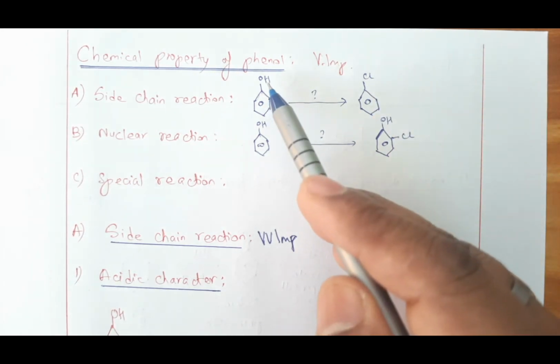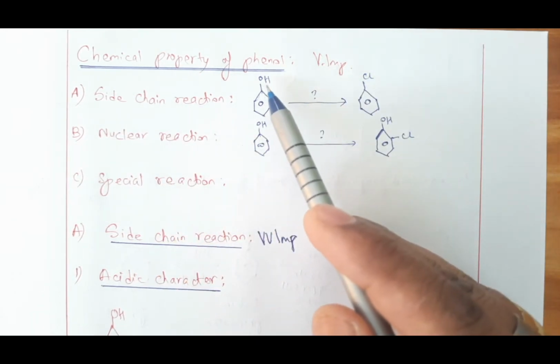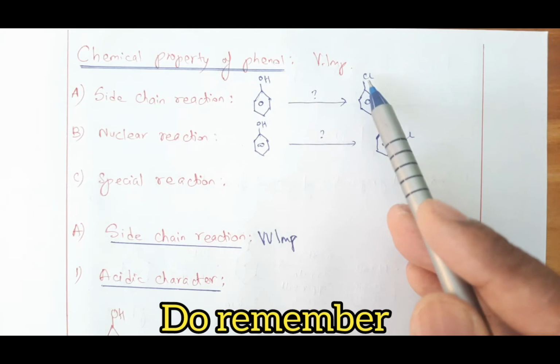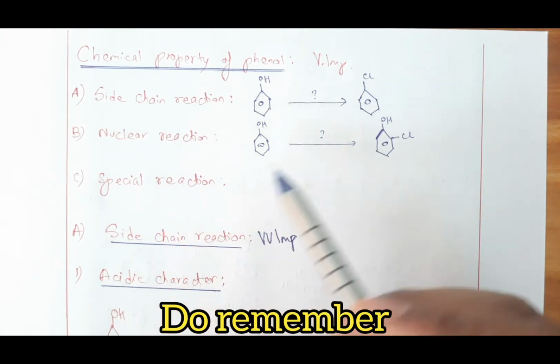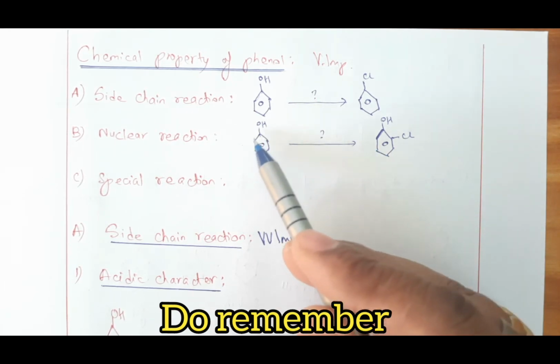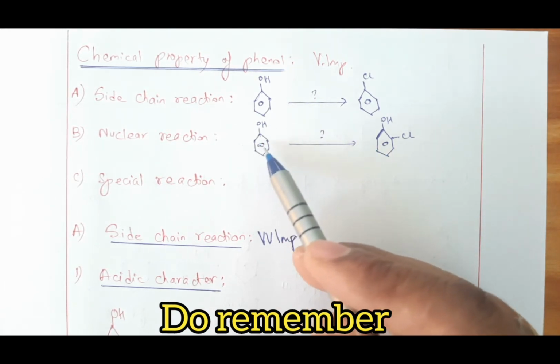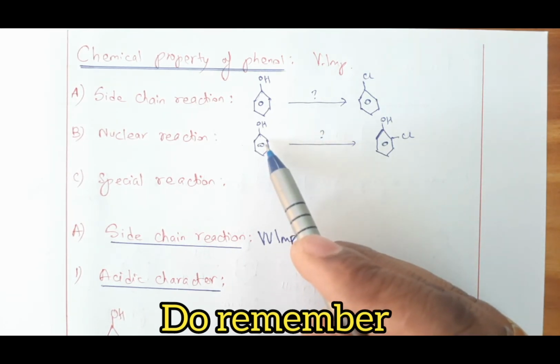So if the top portion gets exchanged, that is called side chain reaction. The functional group OH here has been replaced by chlorine. But here when you do something, chlorine will enter inside the nucleus. Benzene in an aromatic compound is referred to as nucleus. So when you do something to phenol, chlorine will enter inside the benzene ring.